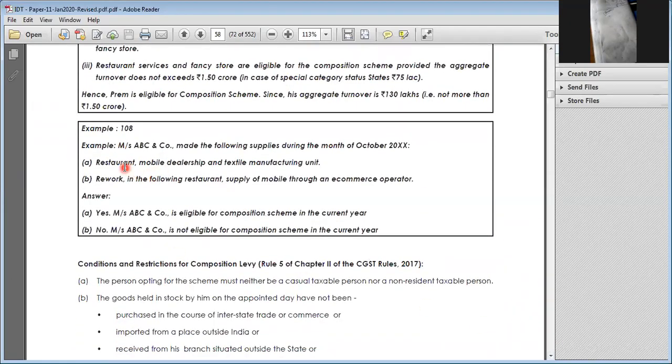Next, ABC and Co. made the following supplies during the month of October: restaurant, mobile dealer, and textile manufacturing unit. The restaurant is eligible for the composition scheme. Supply of mobiles through an e-commerce operator: an e-commerce operator is not eligible for the composition scheme.